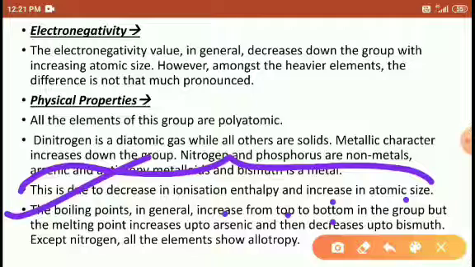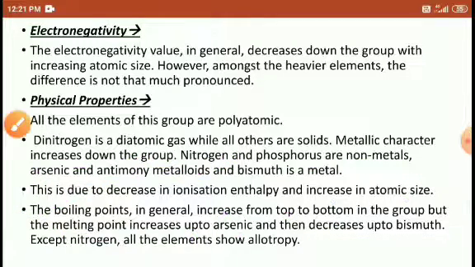Next, the boiling point increases down the group, because boiling point depends upon mass. When we move to the bottom of the group, the heavier size, higher number of electrons and higher number of protons are present, so there is heavier mass. The elements at the bottom have a high melting point up to arsenic, and then it decreases for bismuth, except for nitrogen. All the elements have allotropes.